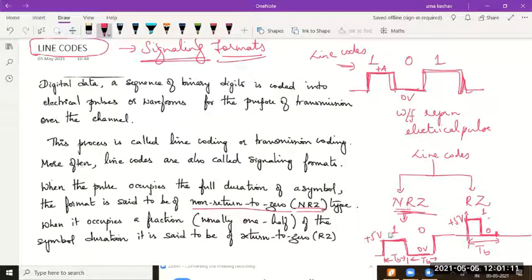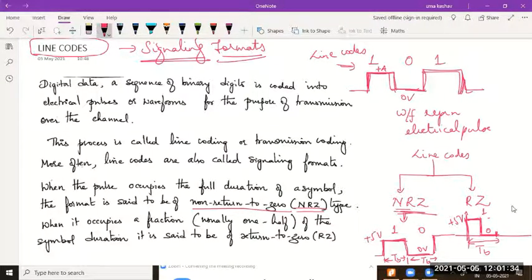Non-return to 0 means you have a positive pulse to represent 1. That positive value will remain as it is for the complete bit duration. And if you have a negative value, it will remain as it is for the complete bit duration. Whereas in return to 0, in the center of the bit duration, the signal will return.